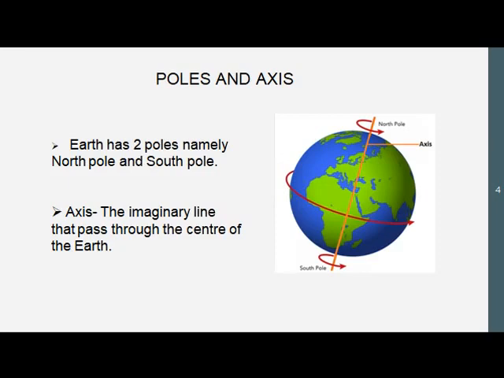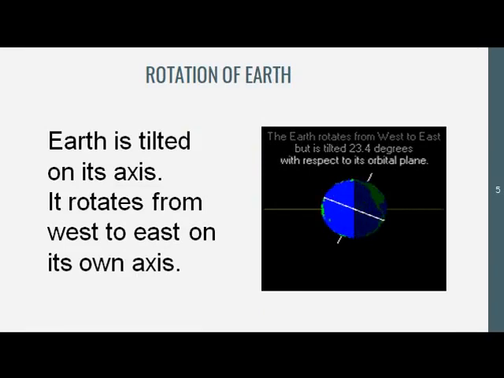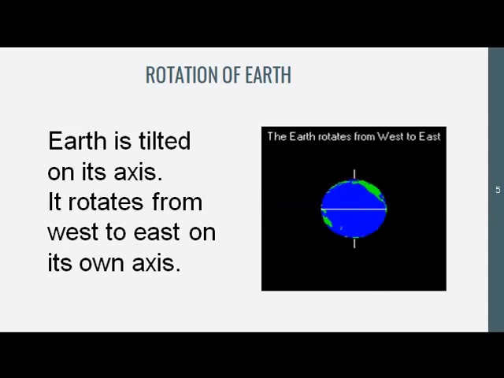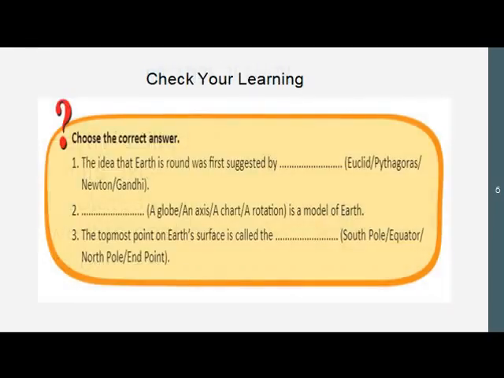The earth rotates on its own axis. Notice that the globe is tilted from one side. देखो टेढ़ा है, सीधा नहीं है अर्थ, टेढ़ा है. Actually the earth is tilted. Earth is not straight. It is slightly tilted. थोड़ा सा तिरछा टेढ़ा है. And then it moves on its own axis with this tilt. So वो टेढ़ा ही rotate करता है.